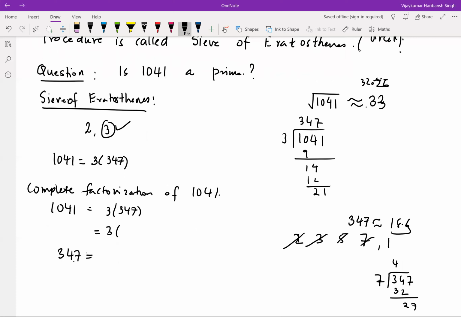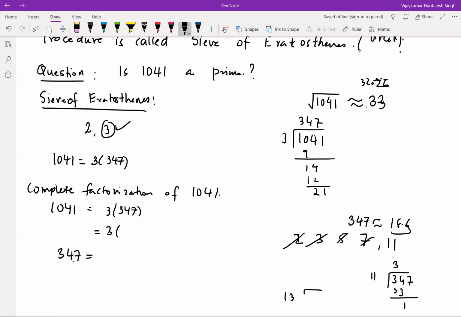Then what about 11? Let's see, 11 goes how many times? 11 threes are 33. Nope, 11 doesn't divide it. What about 13?